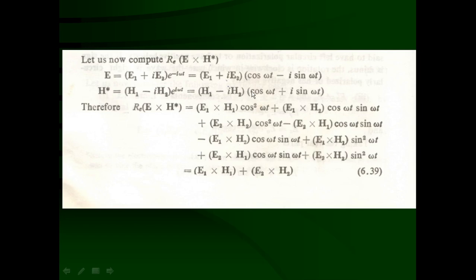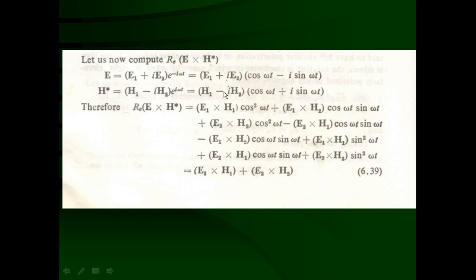Real terms multiplied with the imaginary terms, you will get the imaginary terms. So out of the 16 terms, 8 terms will be the real terms and 8 terms will be the imaginary terms. Here we want to compute only the real part of E cross H star. That means we are interested in the real terms of E cross H star, and that means we are interested in 8 terms. So we get these 8 terms by multiplying each of the upper terms with the lower 4 terms.